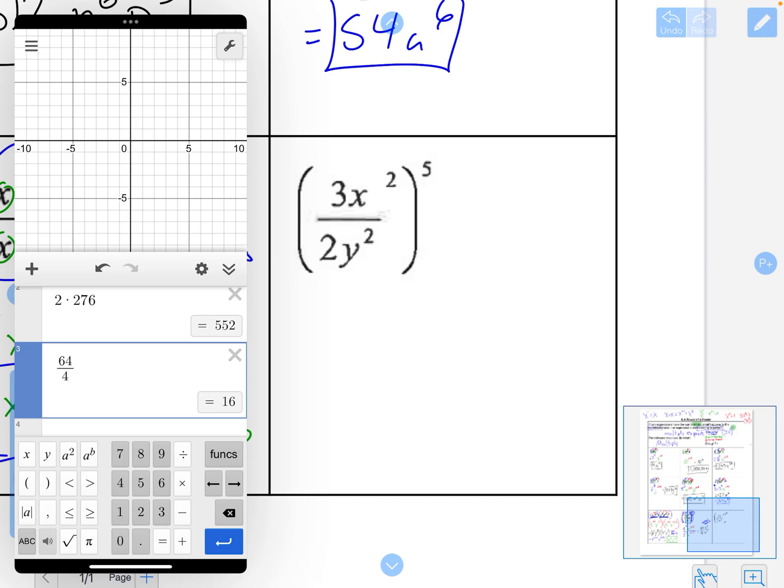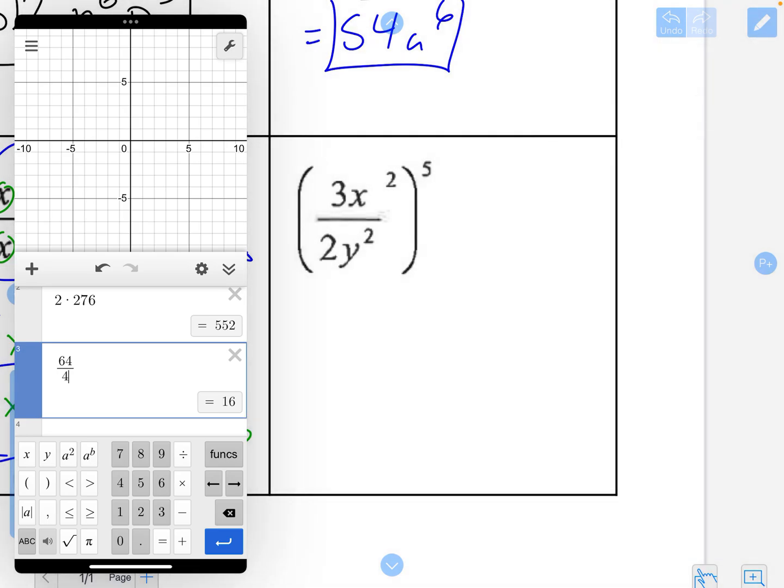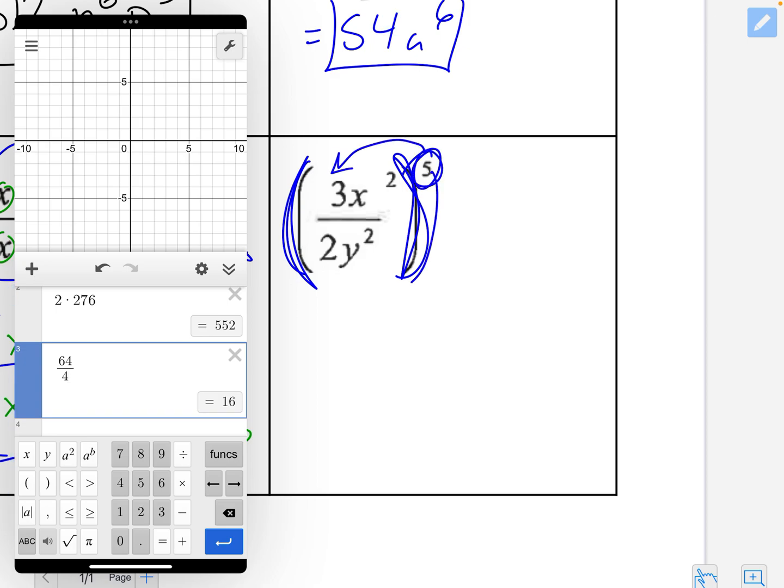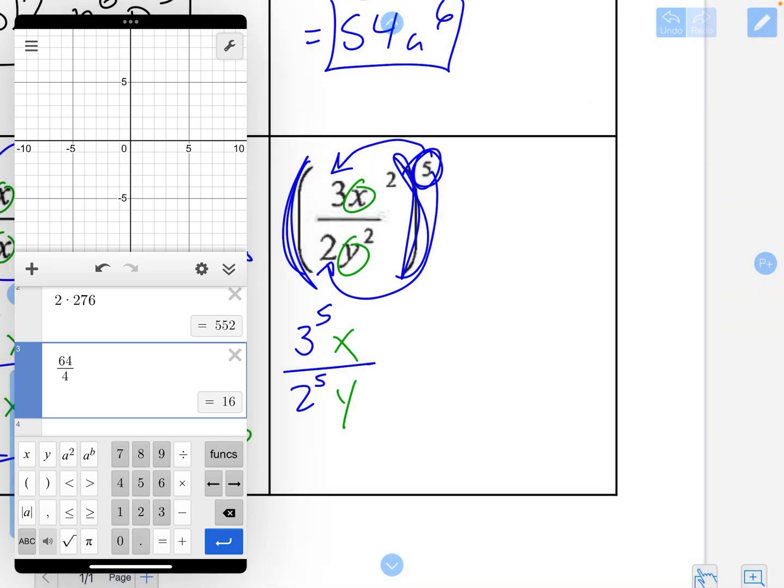All right, so again, same thing. If I have a big set of parentheses, everything in the parentheses is going to be raised by the power of 5. So my first step is I have to raise my coefficients to the power of 5. So 3 to the 5th over 2 to the 5th. Then I need to write down my bases. So on the top I have x, on the bottom I have y, and then I need to raise my exponents to a power, or multiply. So 2 times 5, 2 times 5.